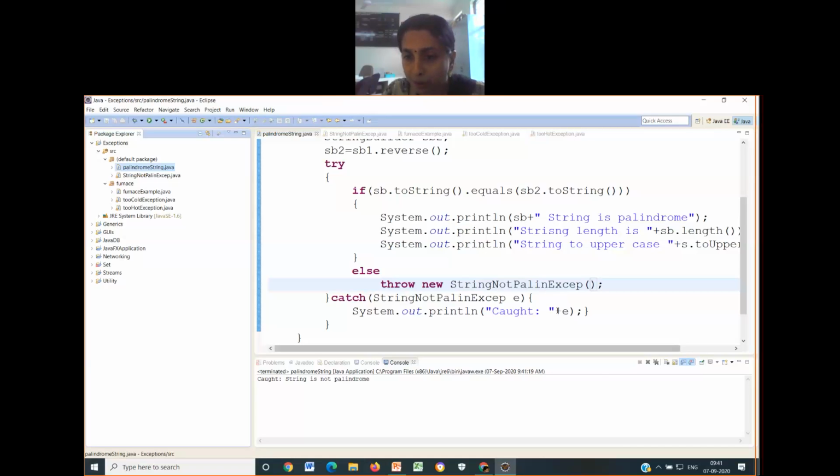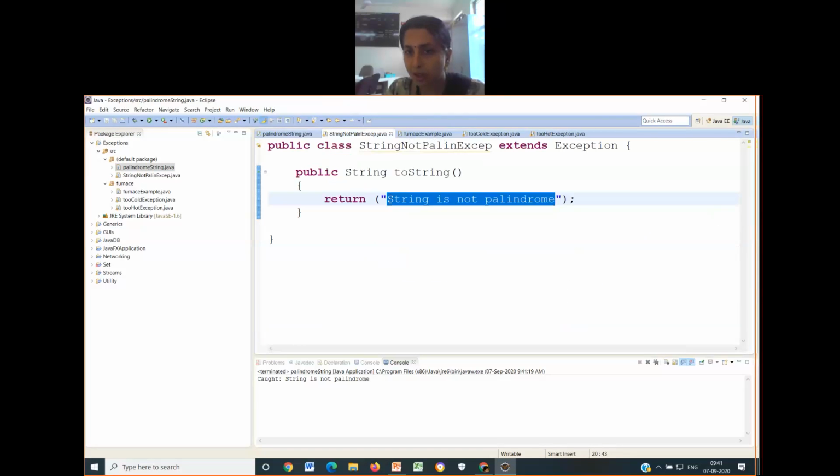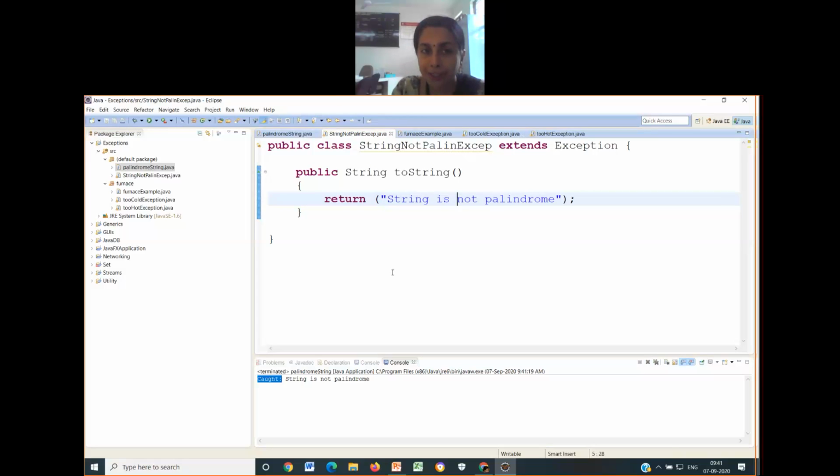Soon after the class instantiation, wherever the object is called, there this particular statement has to be printed. String is not a palindrome. Caught, colon, followed by whatever is returned by the exception class, that gets printed there.